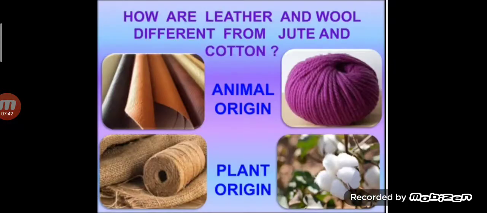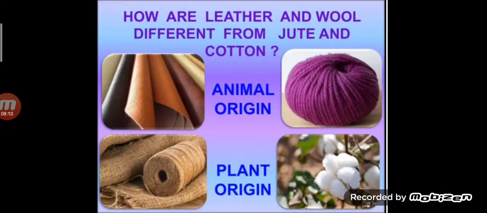Now children, the next question is, how are leather and wool different from jute and cotton? Yeah, leather and wool are obtained from animals. So that is called animal origin. They are of animal origin, whereas jute and cotton are obtained from plants.